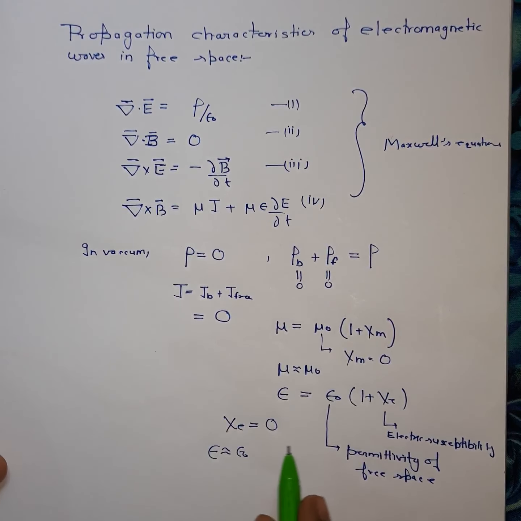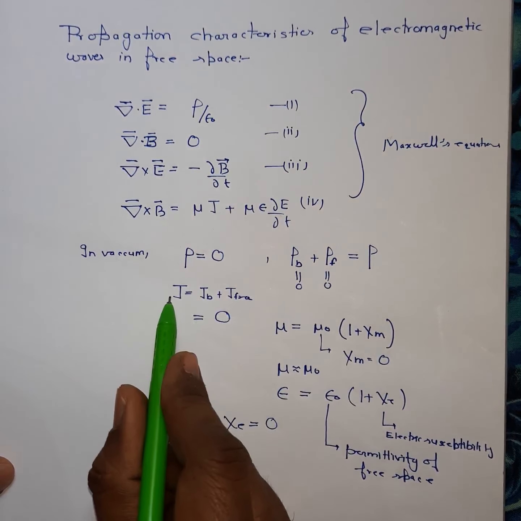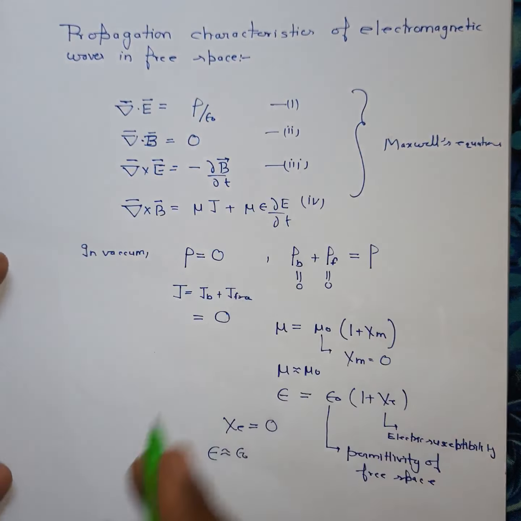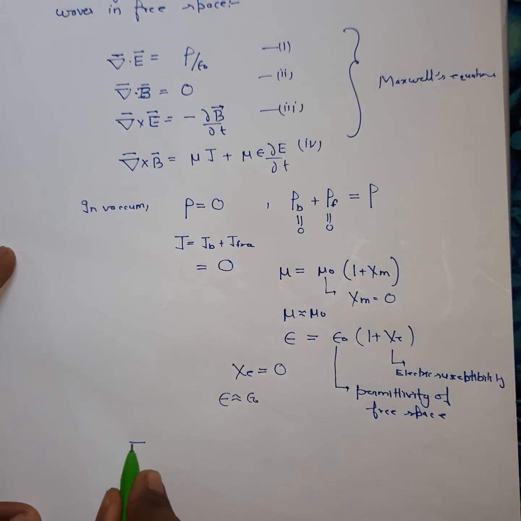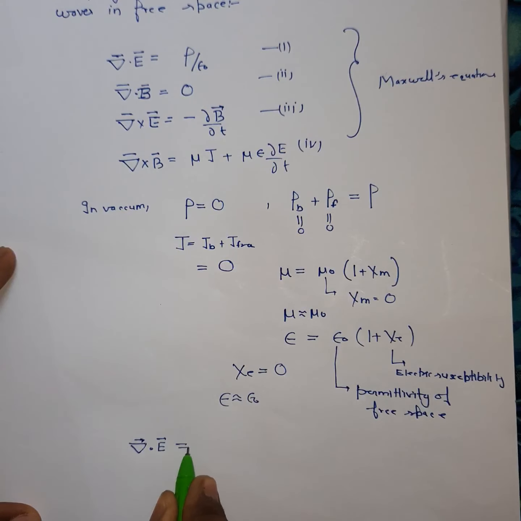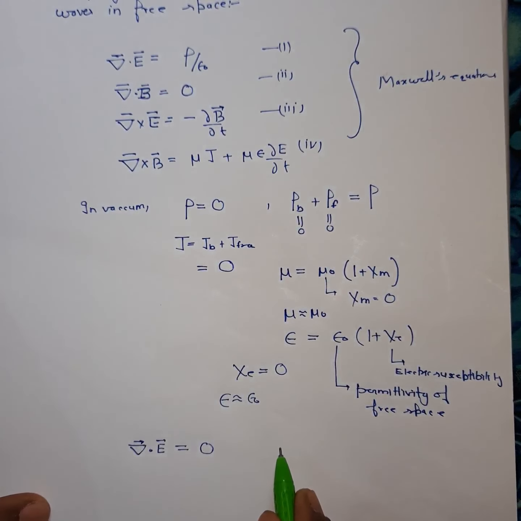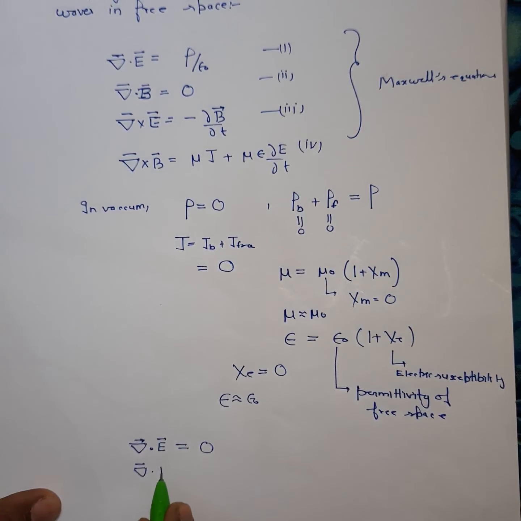Now substitute epsilon naught, and the values J equal to 0 and rho equal to 0, in this set of Maxwell equations. The first Maxwell equation in vacuum can be written, since rho is 0, as divergence of E is equal to 0. The second can be written as divergence of B is equal to 0.